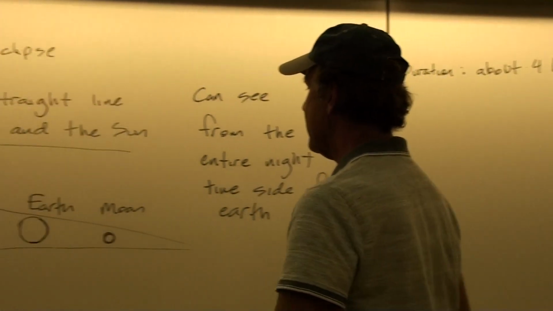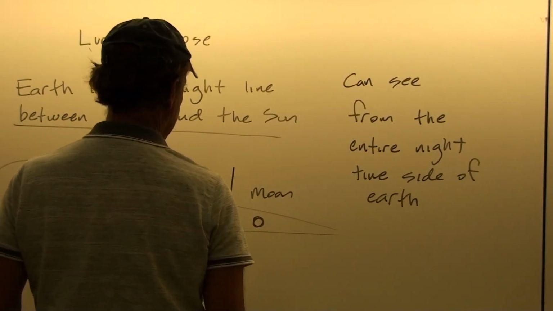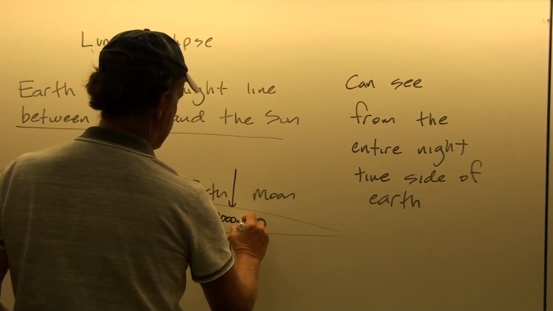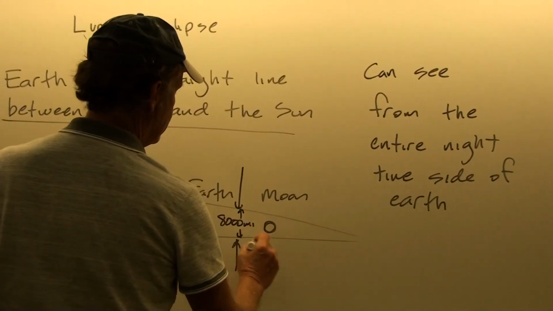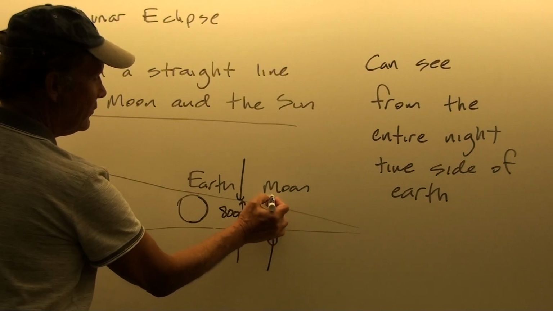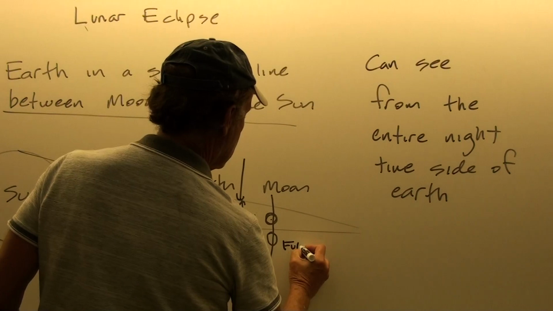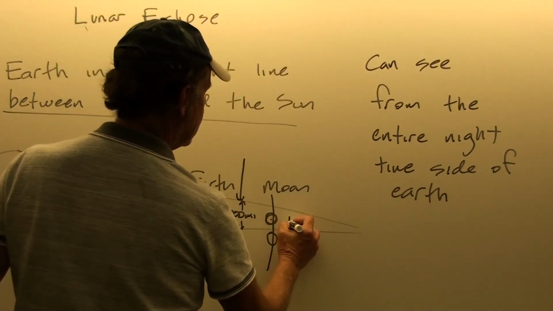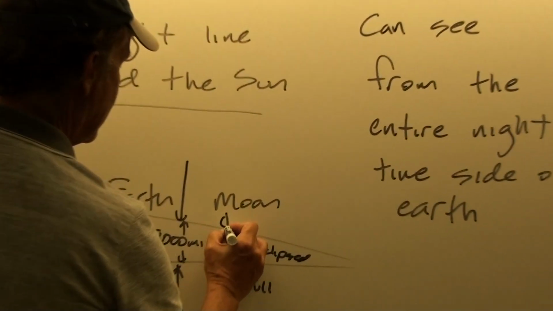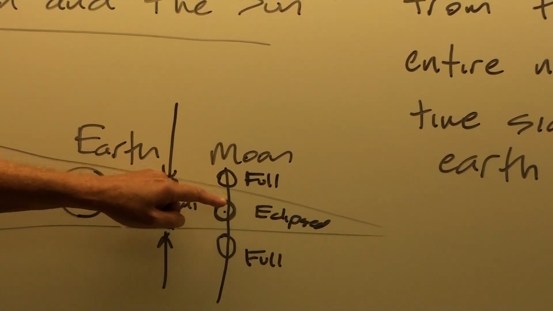And so the Earth's shadow has a width that's equal to the diameter of the Earth. That width is about 8,000 miles. Okay, and so the moon would be a full moon when it's on this side. Then it would move through and into the shadow. So this would be full. Then it would be eclipsed. And then back to full again. And so this would take about 4 hours to move through the shadow.